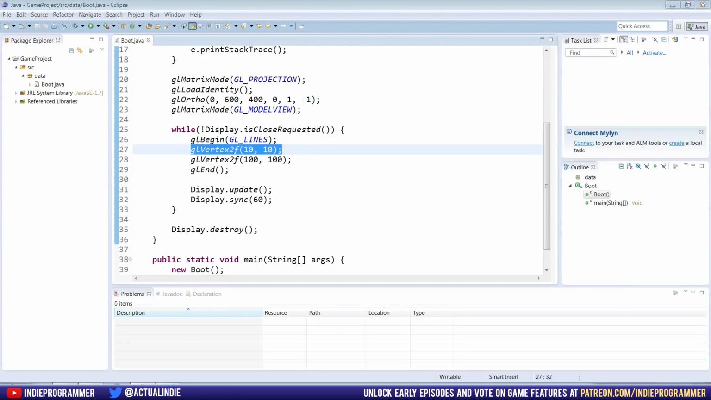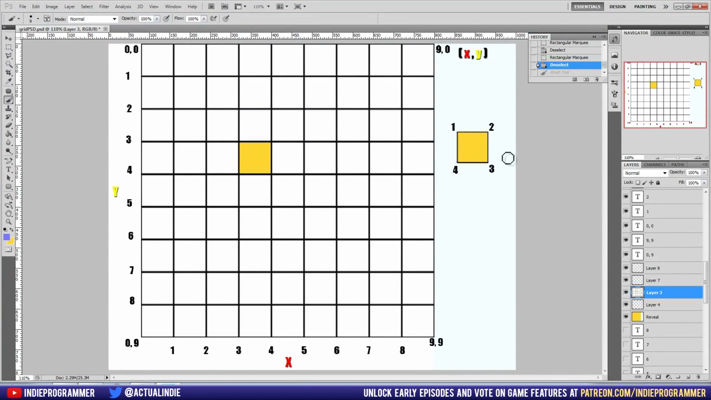For the square, you have to label every vertex. And it does it in an unusual way, at least to me. It goes clockwise. It starts at the top left, then goes to the top right, and then the bottom right, and then bottom left.